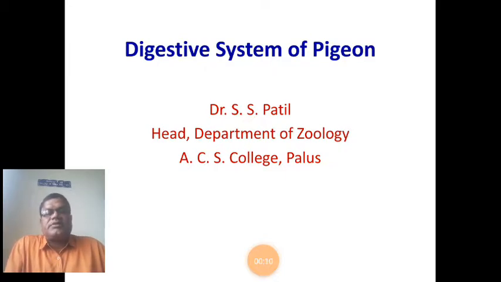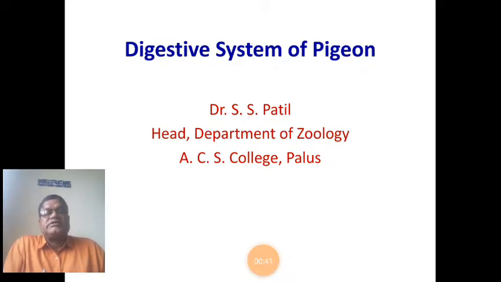For BSc Part 2nd, during the last lecture, we discussed the syllabus of paper number 5, that is Animal Diversity 2nd. Friends, today we are going to start the actual syllabus of this paper.